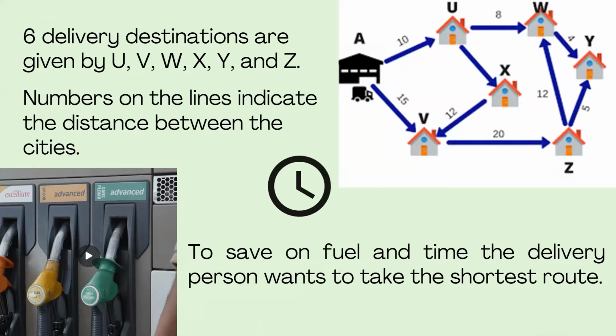These values denote the distance between those 2 points. Let's say between A and V it is 15, between V and X it is 12, between V and Z it is 20. So from A, I'm collecting all the 6 packets and I want to deliver them to these 6 destinations.